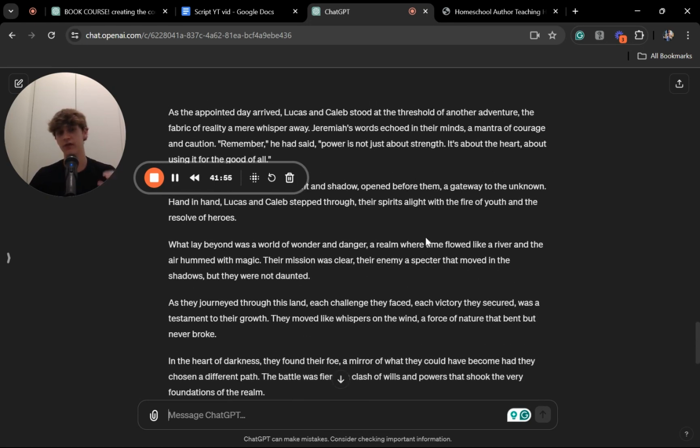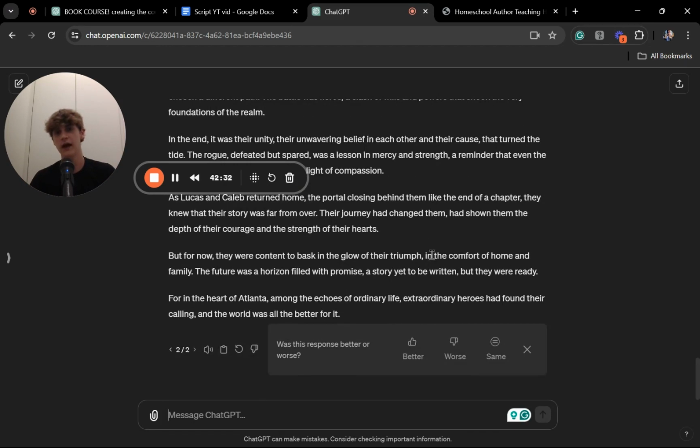So this is a similar process to how I created my first book. The process I did was I told it what I liked, and I told it what I didn't like. You might have some challenges. I had a challenge where it kept wrapping up each chapter as if it were wrapping up the book. So I had to tell it to stop doing that, and that fixed it. But as of now, this is the basics of how to write an AI book.